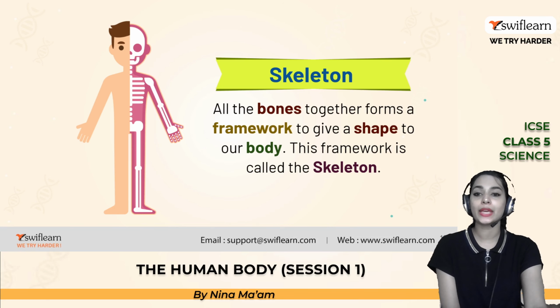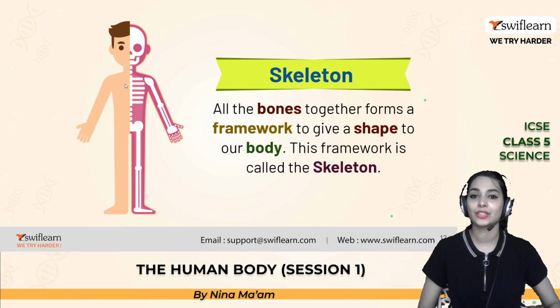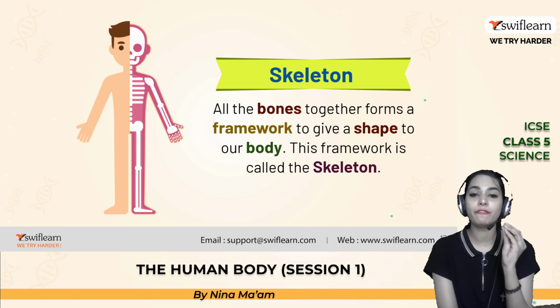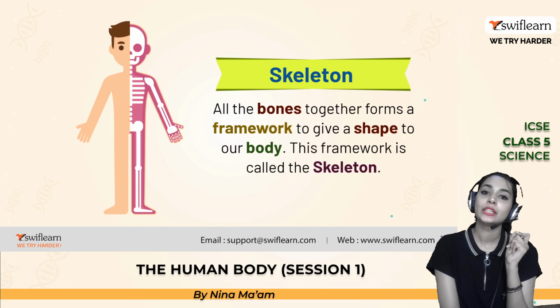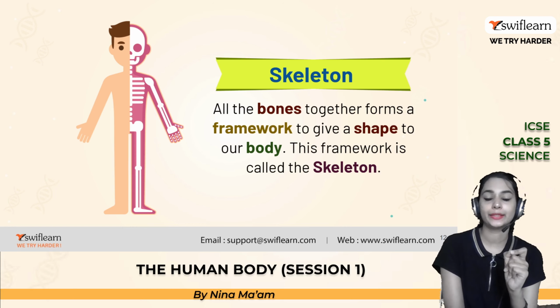And here you can see a person with the hair, the eyes, the organs, and the skin and the flesh. On the other part, nothing. It's just the bones, right? The skeletal system, which is only bones. So all the bones together form a framework to give shape to our body. The framework is called the skeleton.